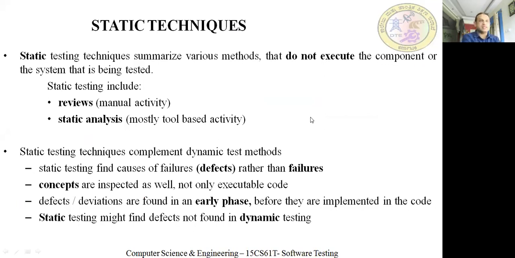So what are the various methods there? We review. Review is nothing but checking manually. It is a manual activity: we check whether the program or design that was written is correct or not. And static analysis: some tools are also available to check whether the program is written properly or not. We call those tools static analysis tools.